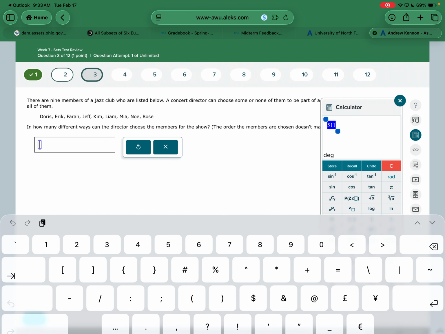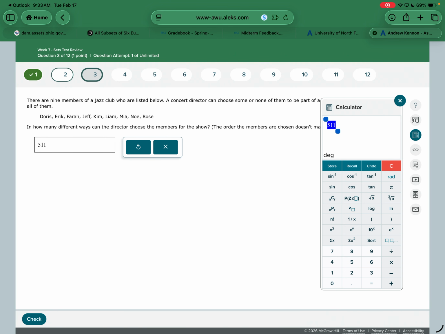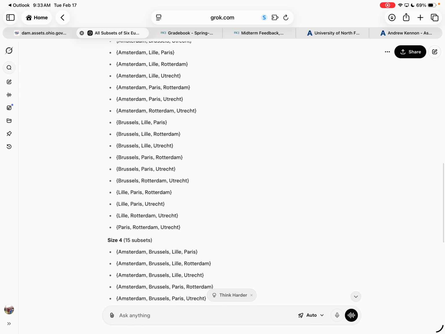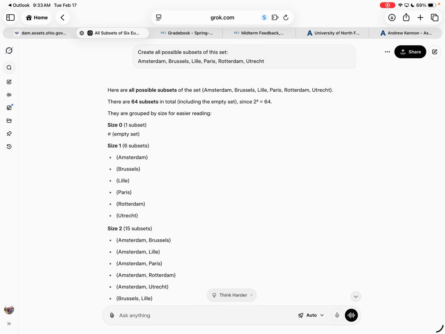On almost all of these, they're going to say something like that, where you can't choose all of them or anything like that. Do I still have? Yes, I do. Okay. Last class, we just kind of went over this for a second, but it was create all the possible subsets of being able to travel through these, and it said she's going to go to some of them or all of them, but she's got to go to at least one of them, right? So all the different subsets here, and I'm going to use this because yours is 512 and this is a little shorter.